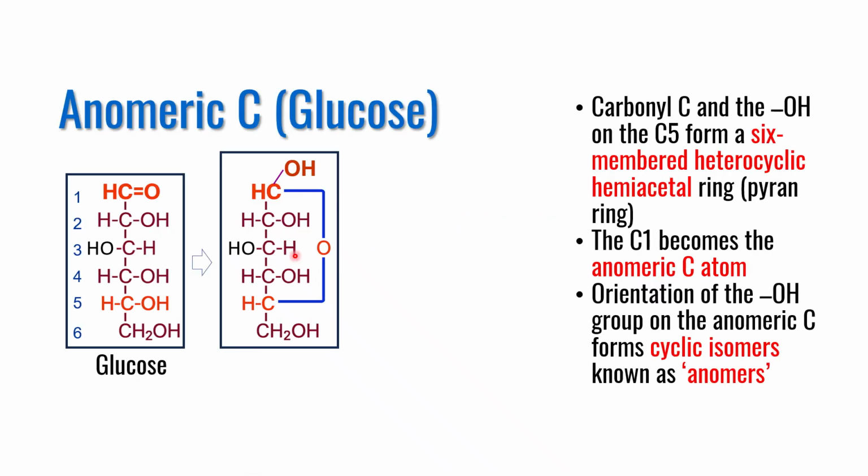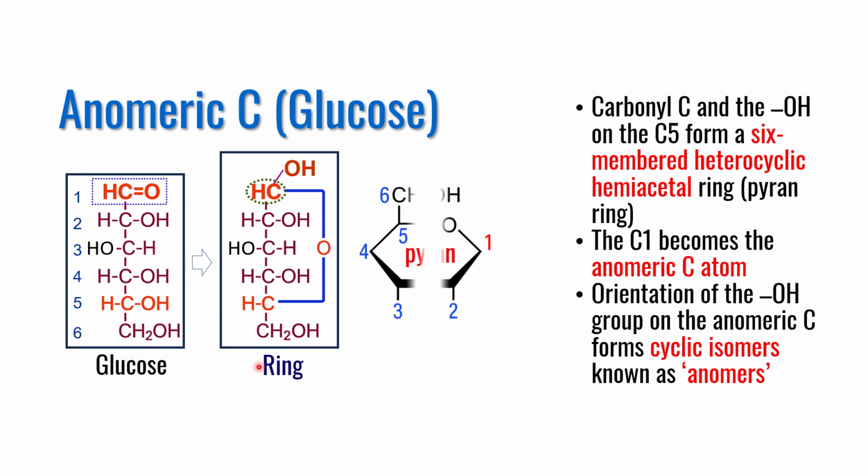So let me further explain the anomeric carbon atom and the orientation of the OH group on this carbon atom forming anomers or isomers. This is glucose structure. Carbon 1 is the carbonyl carbon atom. As I mentioned earlier, it has a tendency to form a hemiacetal ring with the OH group on carbon 5. As a result of this cyclization, a ring is formed which is known as pyranose ring.